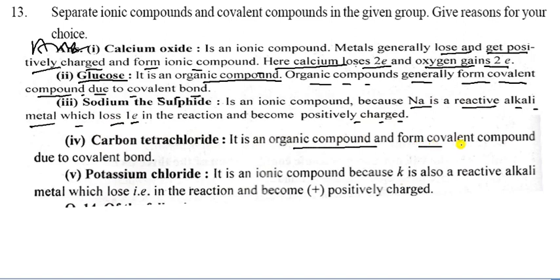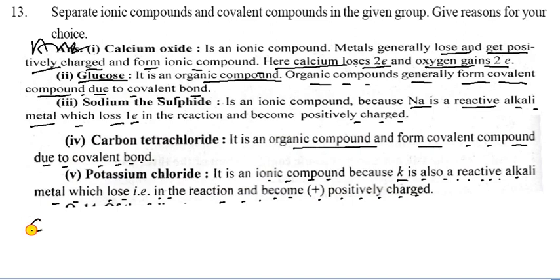Carbon tetrachloride is an organic compound and forms a covalent compound due to covalent bond. Potassium chloride is an ionic compound because potassium is also a reactive alkali metal which loses an electron in the reaction and becomes positively charged.